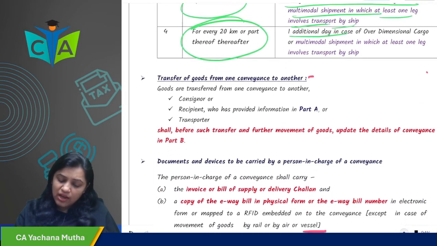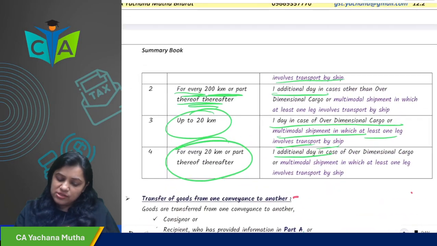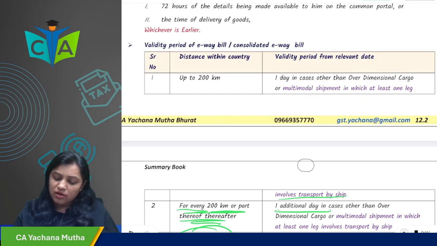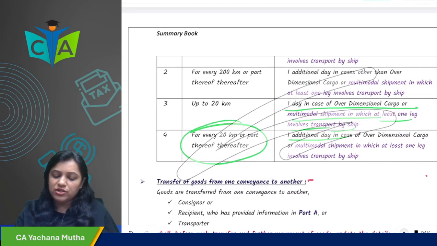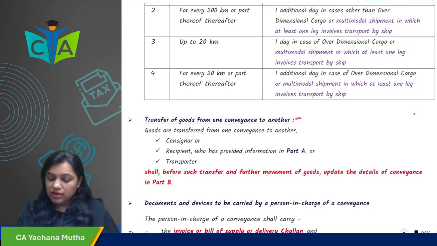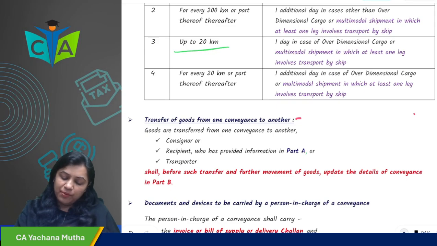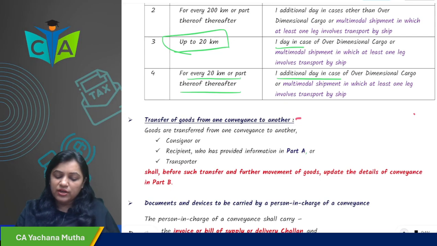Okay. Now, this validity is important. Sometimes they'll ask you. So first 200 kilometers, 1 day. For every 200 kilometers or part thereof, one additional day. Up to 20 kilometers in case of over dimensional cargo or multimodal shipment, 1 day, and for every 20 kilometers or part thereof, one additional day.